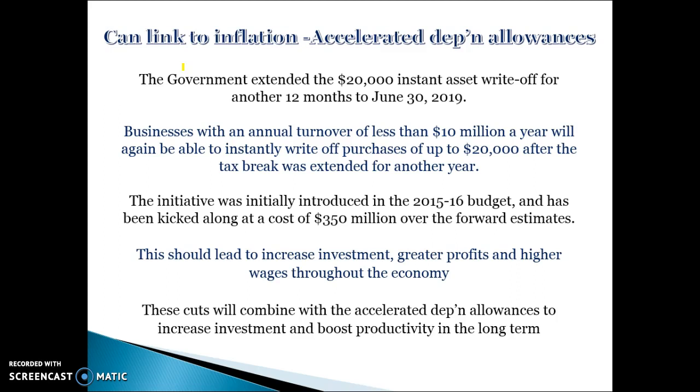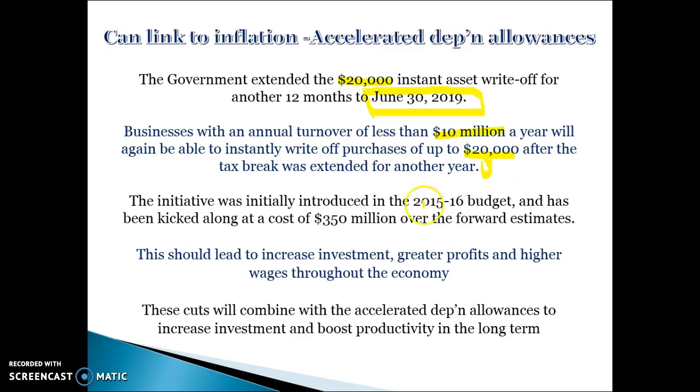In terms of inflation, another policy you can use, and this is also related to taxes and growth, is the accelerated depreciation allowances. So businesses are able to write off any asset purchases worth less than $20,000, and in this year's budget they've extended it so you can do that for another year, up until June 30th, 2019. So any business with a turnover of less than $10 million is able to purchase equipment and claim some of it back in tax or reduce their profits. So if it costs you $20,000, assuming you reduce your profits by $20,000, that will allow you to reduce your tax by around $6,000. Because you would save 20,000 times your tax rate, which for big businesses is 0.3 or 30%, and for smaller businesses 27.5%.